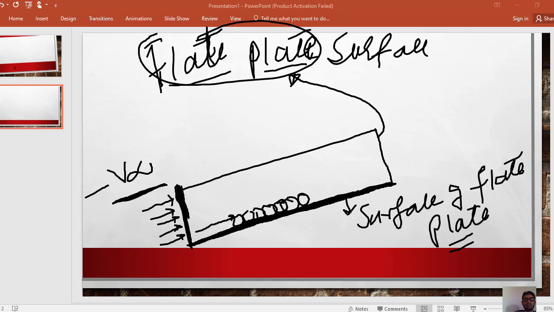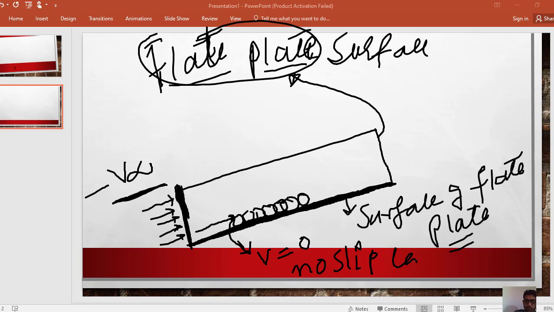It means that the water molecules which form a layer with the surface of the plate will be stationary, and this stationary phenomenon is called the no slip condition in fluid flow, in mass transfer, and in mechanical engineering. So at this position the velocity of the water molecules is 0, and it is called the no slip condition.